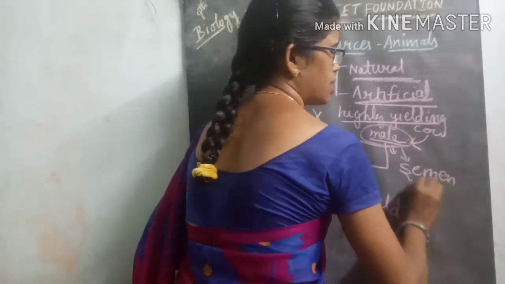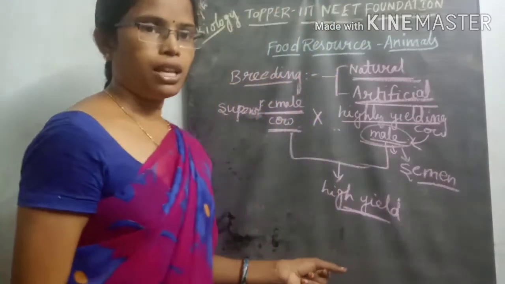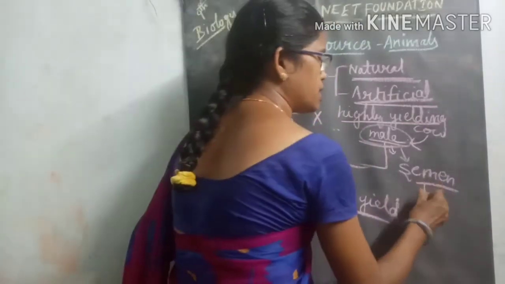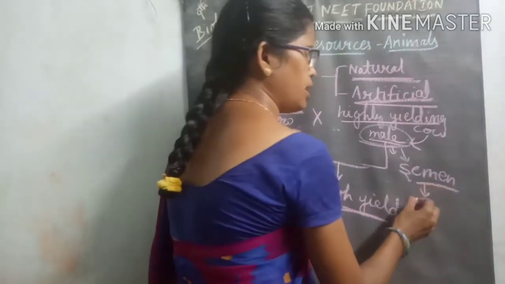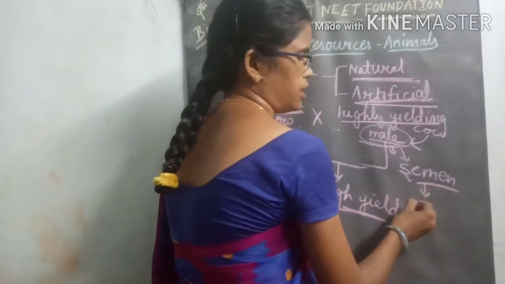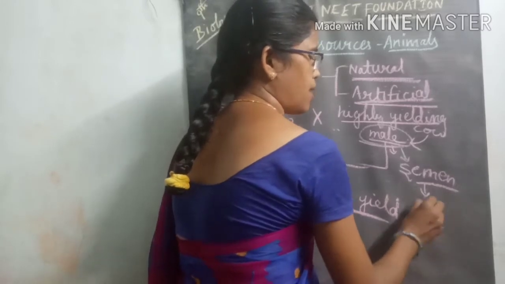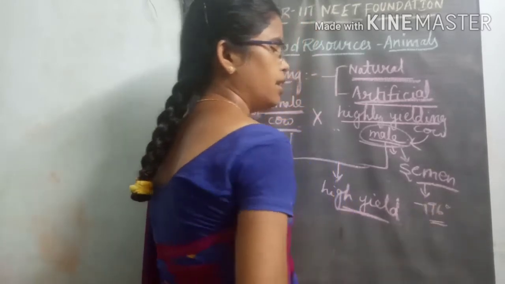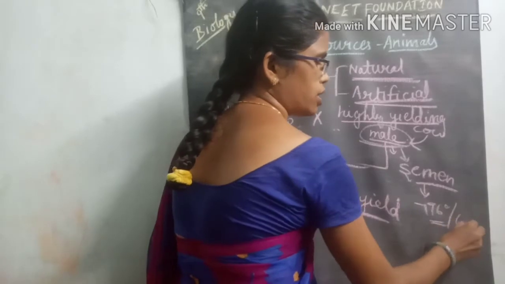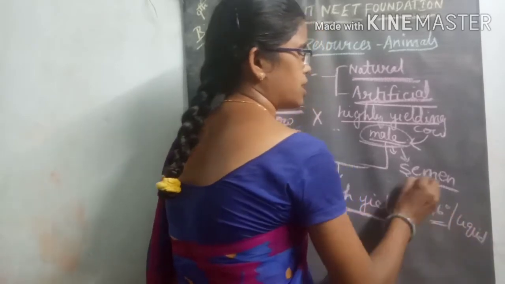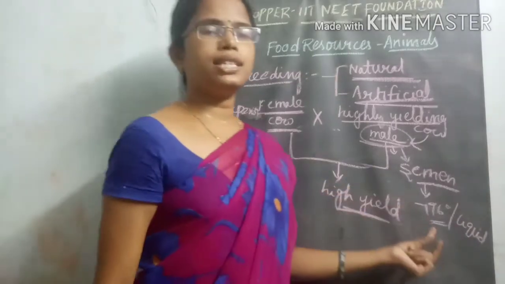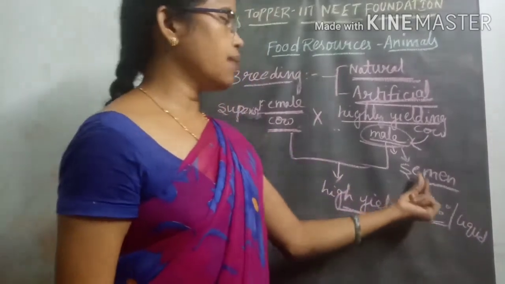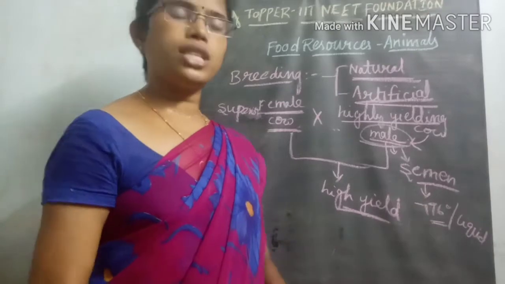we collect semen from this animal, and we store the semen at minus 196 degrees centigrade, in liquid nitrogen. Whenever we keep the semen in liquid nitrogen at minus 196 degrees centigrade, the semen undergoes a frozen condition.